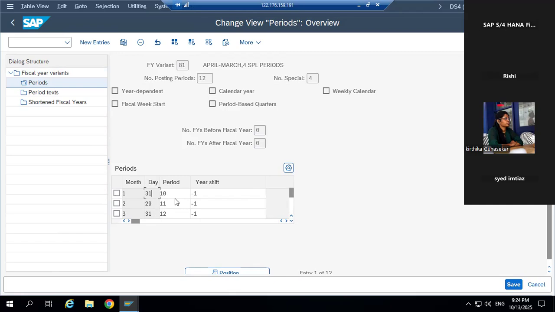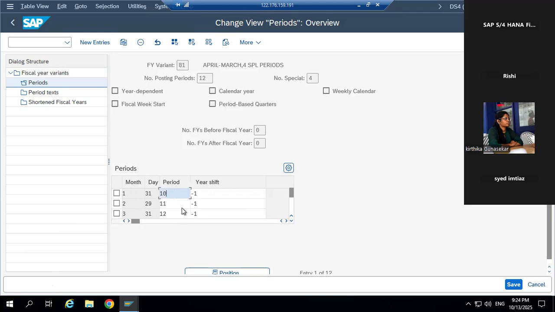Then what is period? This is also a normal thing. See, in India, our fiscal year is April to March. So in front of April it means 4. What is written? Period 1. It means in front of April, it is written as period 1, because it starts from here. Now 4, 5, 6, 7, 8, 9, 10, 11 up to 12. In place of 12 months, the period is 9. And the extra 3 months, January, February, March, these are 10, 11, 12. Okay, it will show like this.